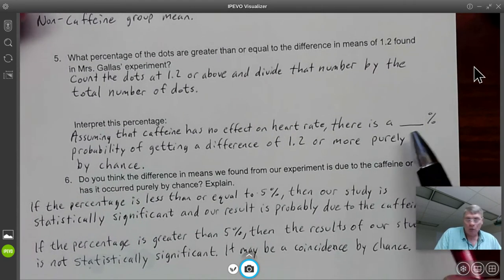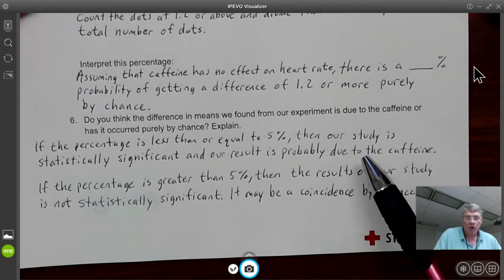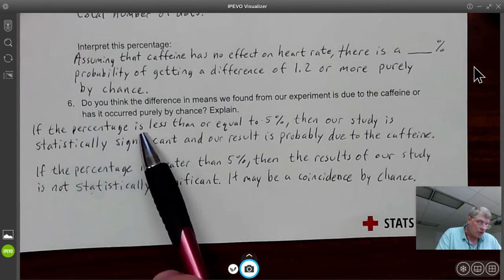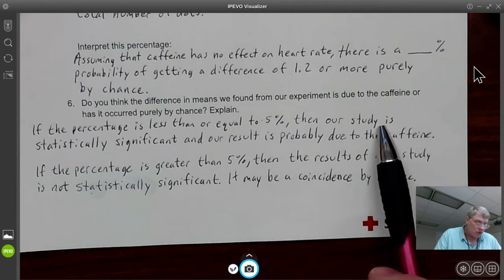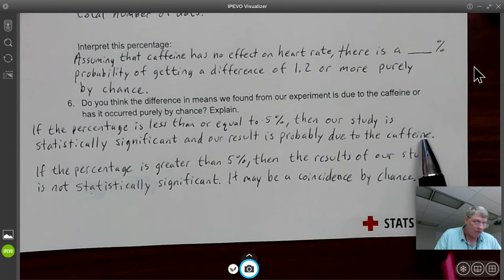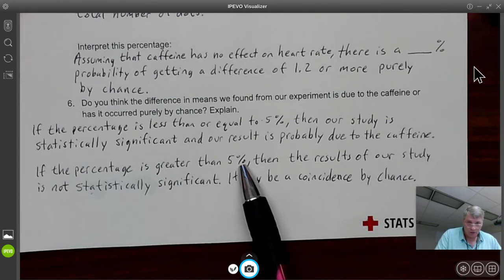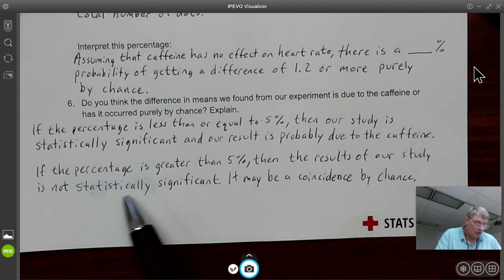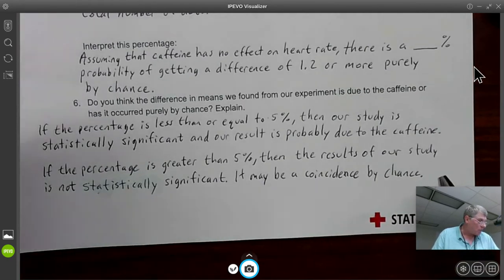So then how do we decide that was not statistically significant? Well, your book suggests we use the 5% rule. If the percentage is less than or equal to 5%, then our study is statistically significant and our result is probably due to the caffeine. However, if the percentage is greater than 5%, which it was for Mrs. Gallus's class, then the results of our study are not statistically significant. It may be a coincidence by chance.